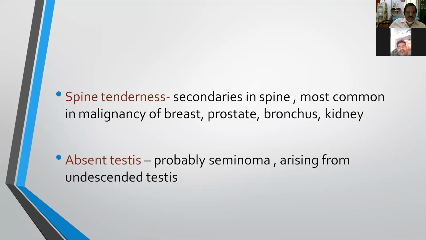And another thing is the patient might have undergone high orchidectomy for testicular tumor presenting with multiple secondaries in the liver, and probably the commonest tumor is seminoma, that is particularly arising from the undescended testis. So what are the complications of undescended testis? That is the 3 T's: tumor, trauma and torsion. These are the three important complications. So seminoma is the most common testicular tumor arising from the undescended testis.